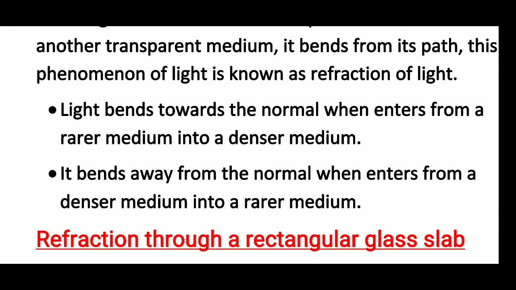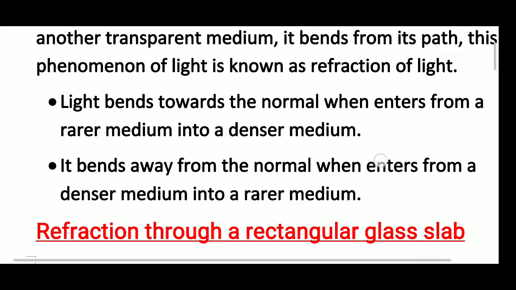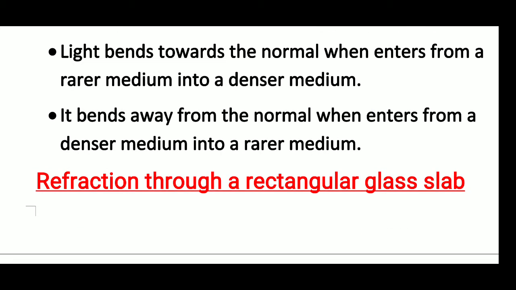One, the light bends towards the normal when it enters from a rarer medium into a denser medium. It means when light is coming from a denser medium like glass into a rarer medium like water or air, the light bends away from the normal. And second bending, it bends away from the normal when it enters from a denser medium into a rarer medium.